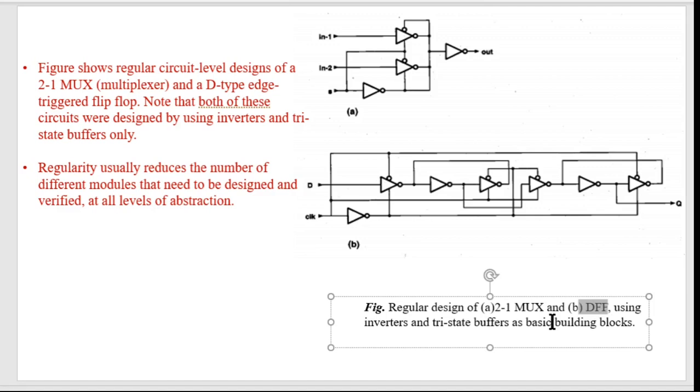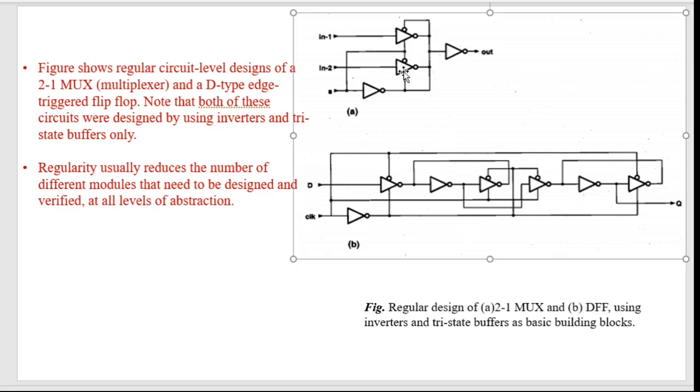So what is the common thing here? Let's start with this. You know the equation of a simple 2 input 2:1 multiplexer. If you design a simple 2:1 multiplexer, it will contain 2 AND gates, two inverters, and one OR gate. So it will contain AND gate, OR gate, and inverters. So it will contain 3 types of gates.